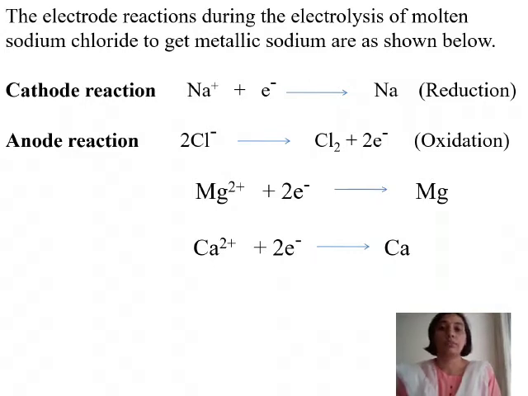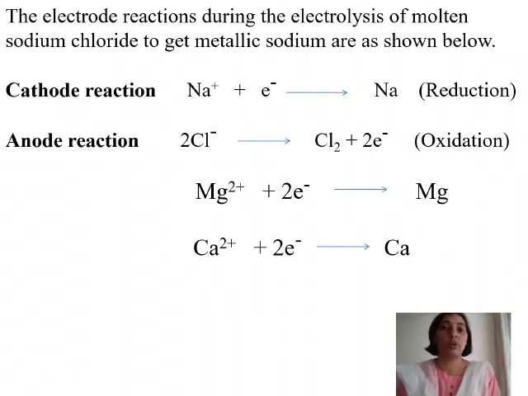We know that the melting point of ionic compounds is very high, and so a tremendous amount of heat energy is required to convert the solid NaCl into molten state. But when it gets converted into the molten state, it will give rise to ions. The ions will dissociate, they will get separated from one another. Now these sodium ions will start moving towards the cathode, whereas chloride ions, being negative, will start migrating towards the anode. So what are the cathode and anode reactions?